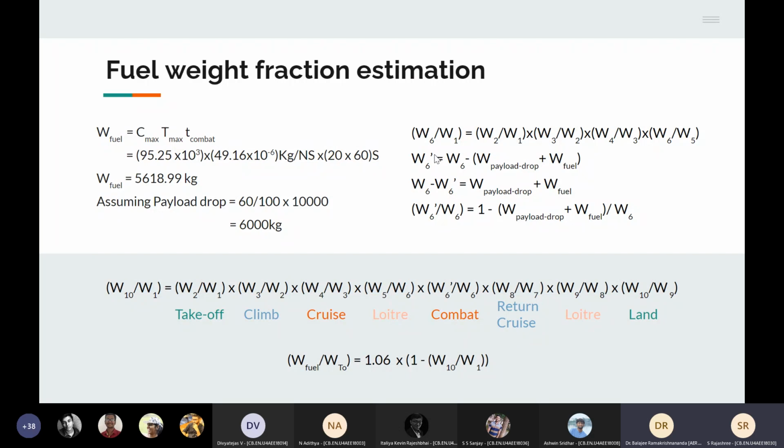Then W6 prime was the weight of the aircraft after the combat phase. We can find that as the weight of the aircraft before combat minus the amount of weight lost due to payload and fuel. Simplifying that, we get the ratio, which we plug into this equation, multiplying all the different weight fractions in different phases to get the fuel weight fraction as follows.